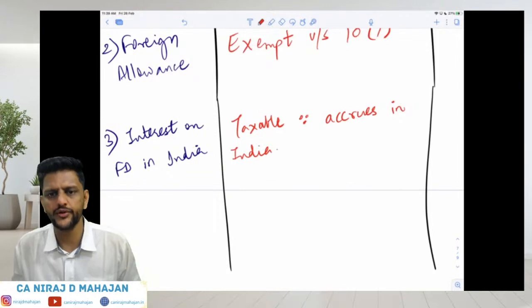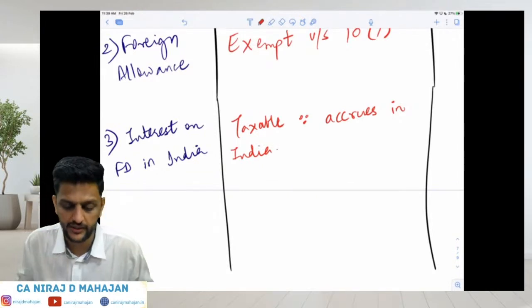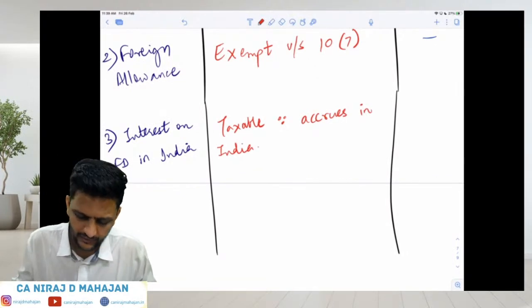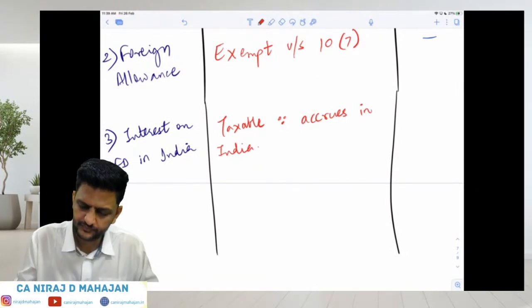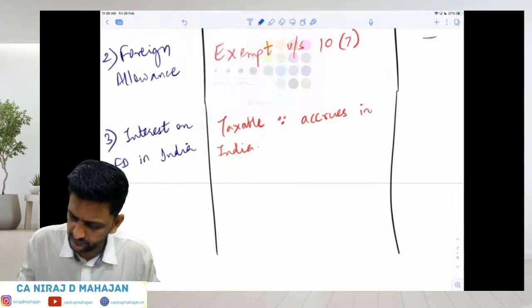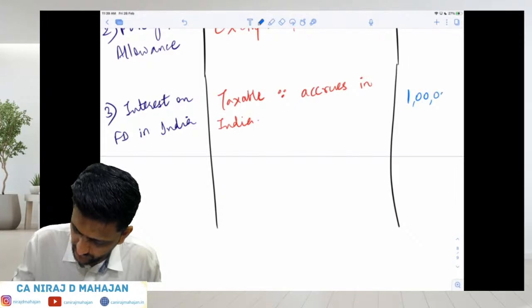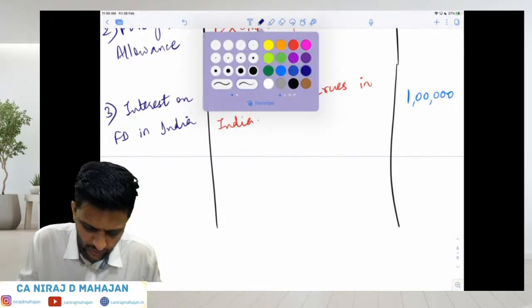So it is your Indian income. It is taxable in the hands of NR as well. Correct. How much? 1 lakh, no? Done. Fourth.